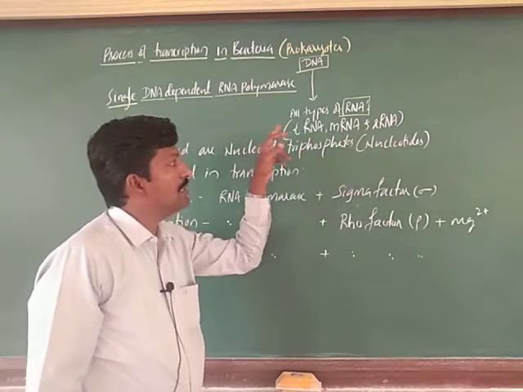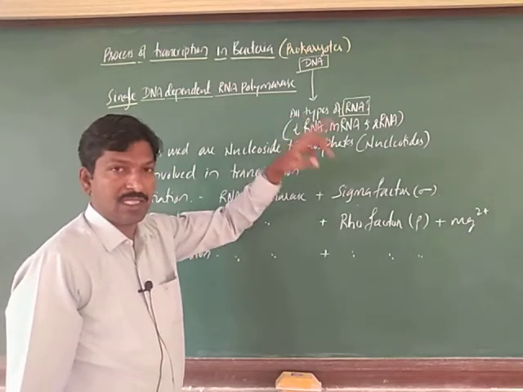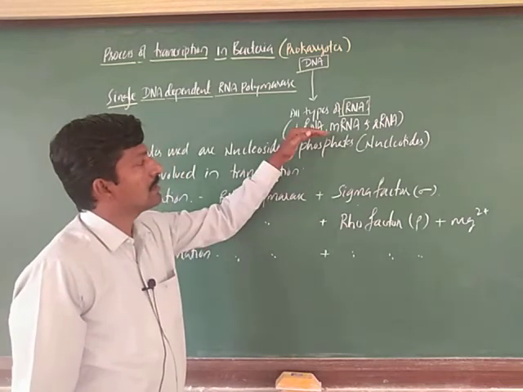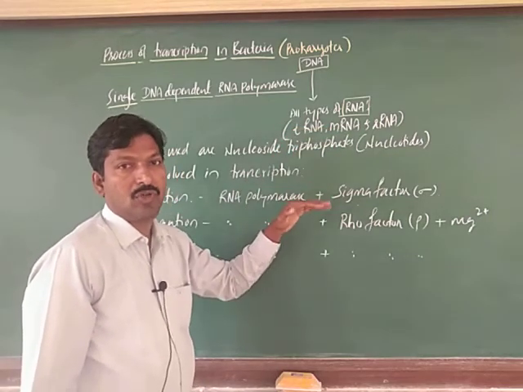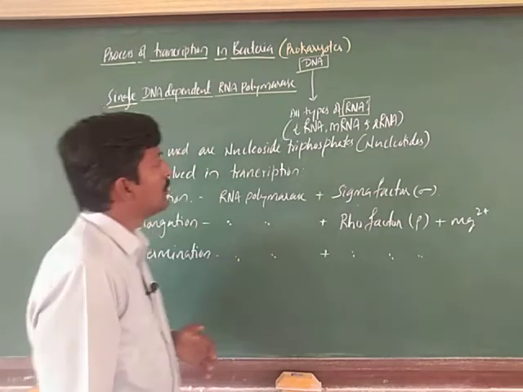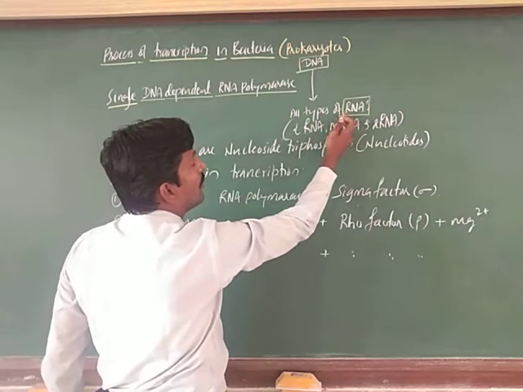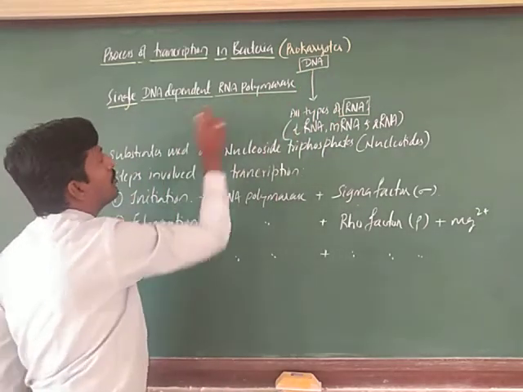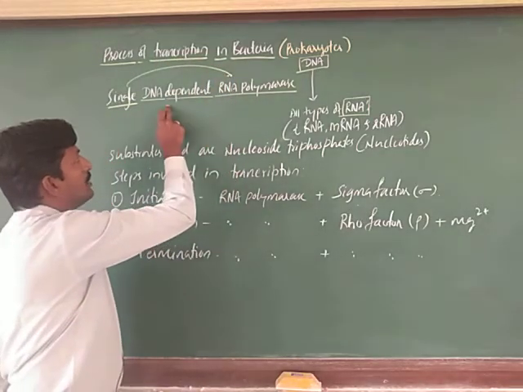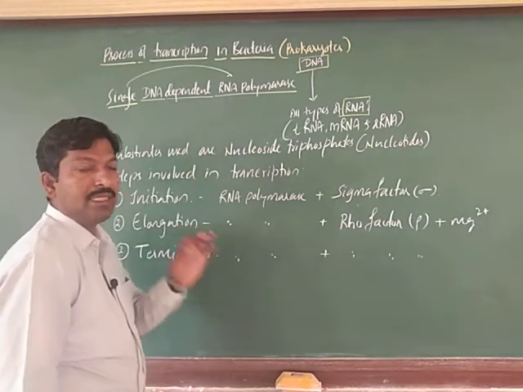These three major RNAs are required for the transcription and translation processes, that is, for protein synthesis in the next step. So DNA can produce all types of RNA with the help of a single RNA polymerase.